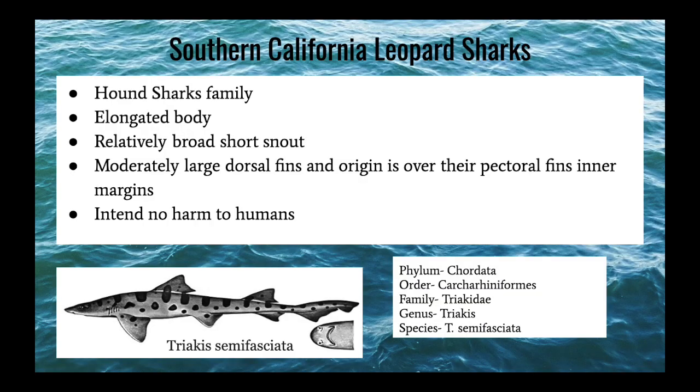What are leopard sharks? Leopard sharks are part of the hound sharks family. They can be easily identified by their elongated body and relatively broad short snout. The leopard shark's first dorsal fins are moderately large. Leopard sharks intend no harm on humans, and there have been very few recorded attacks. However, none of those attacks have ever been deadly.